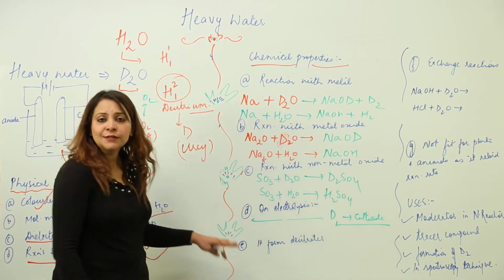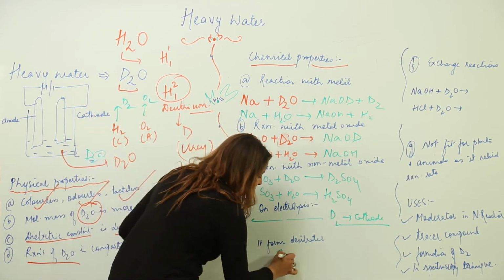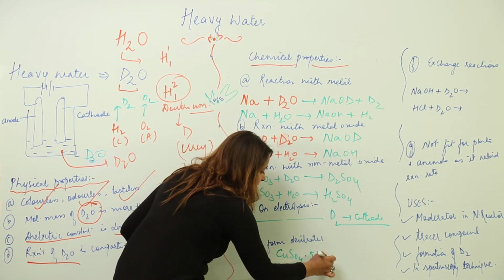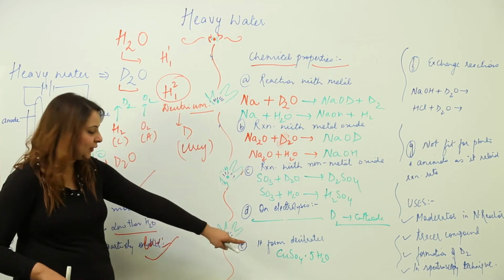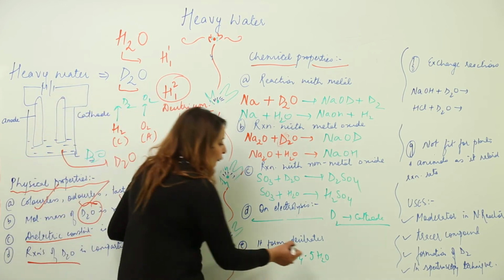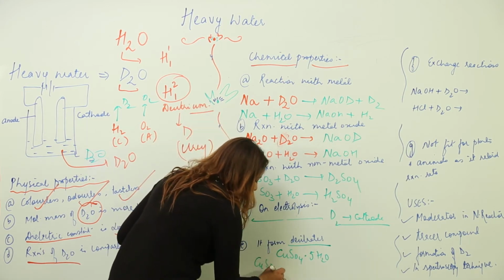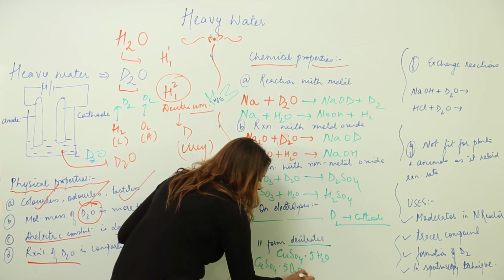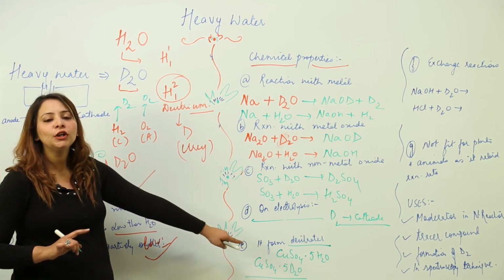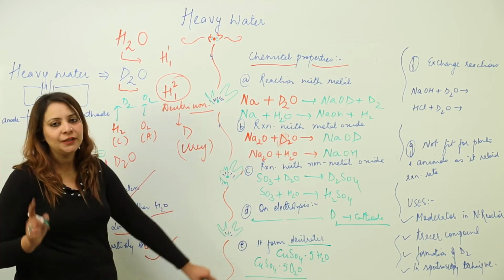Next, as we know that water when combined with some salts forms hydrates. As you are aware of this common hydrated salt, copper sulfate pentahydrate crystal, blue in color. You are familiar with this. So if they combine with heavy water instead of normal water, they will form deuterates. Like in water we say hydrates, here it will be deuterates, and the formula will be CuSO4·5D2O, just the difference of D and H, right. So when the water molecules linked are heavy water it is called deuterates, when it is normal water it is called hydrates.